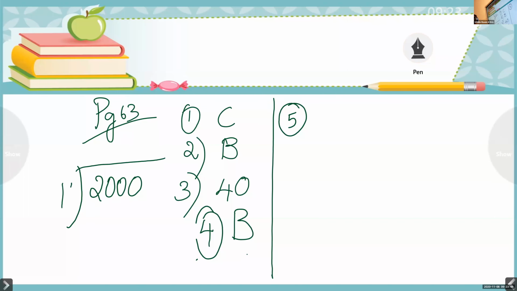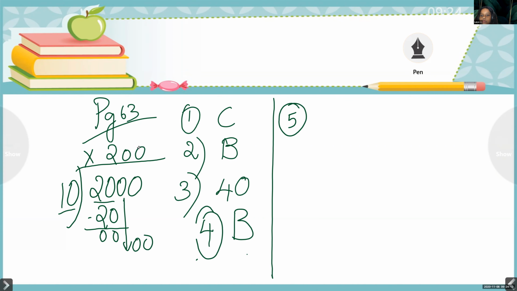So children, first we check whether the divisor is 2 digit. Here also we will check the 2 digits. 10 into which number is 20? 10 into which number? 2. Okay. 10 into 2 is 20. Then what we will do? We will subtract. Then bring down 2 zeros. Here also we have to write 2 zeros. So the quotient is 200.